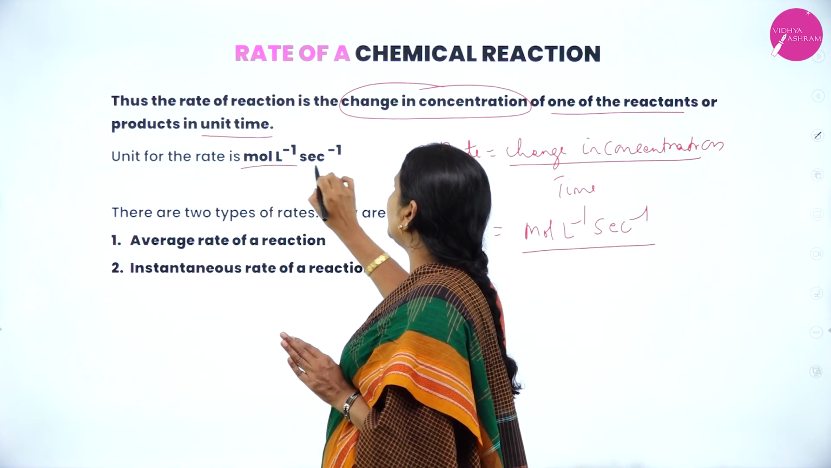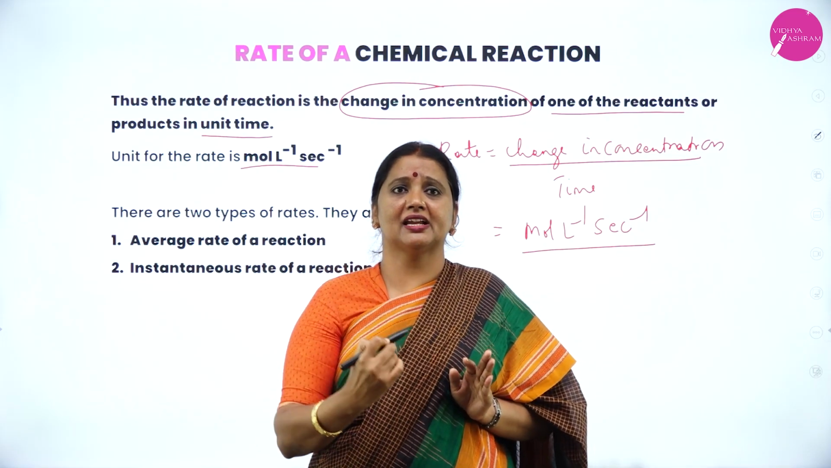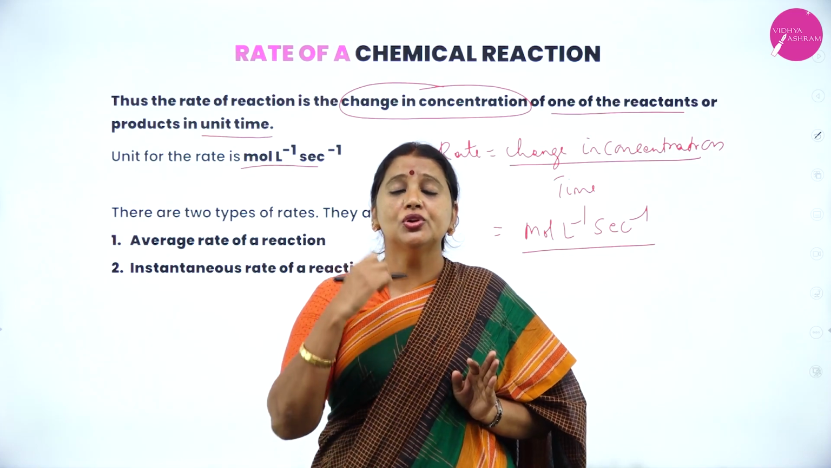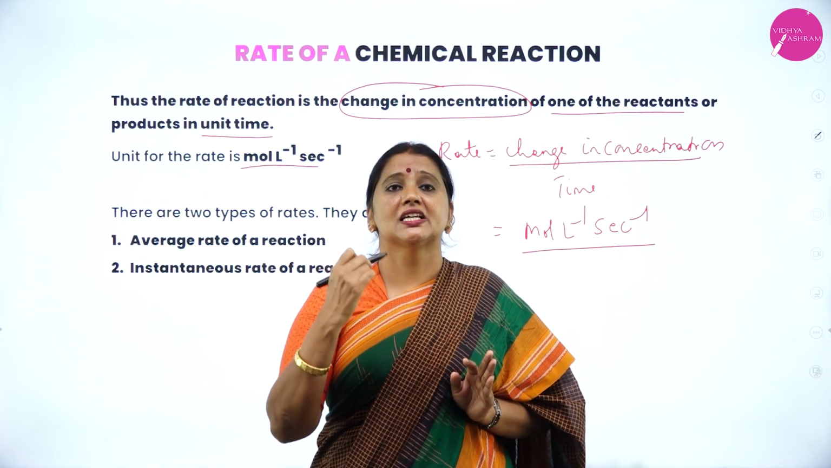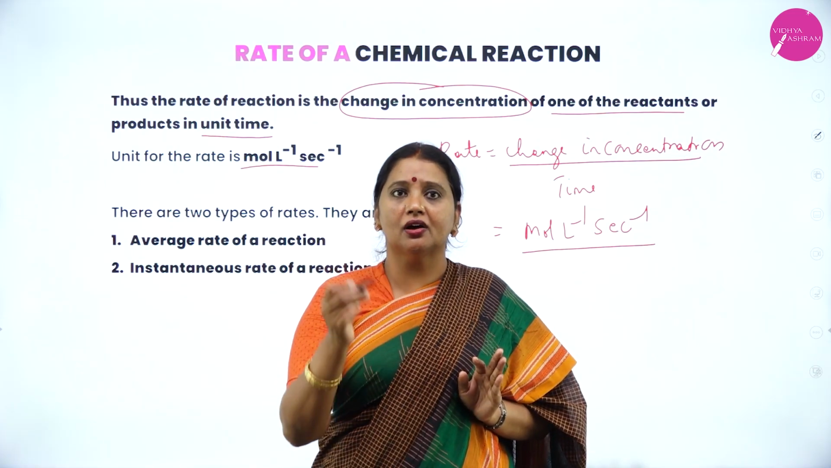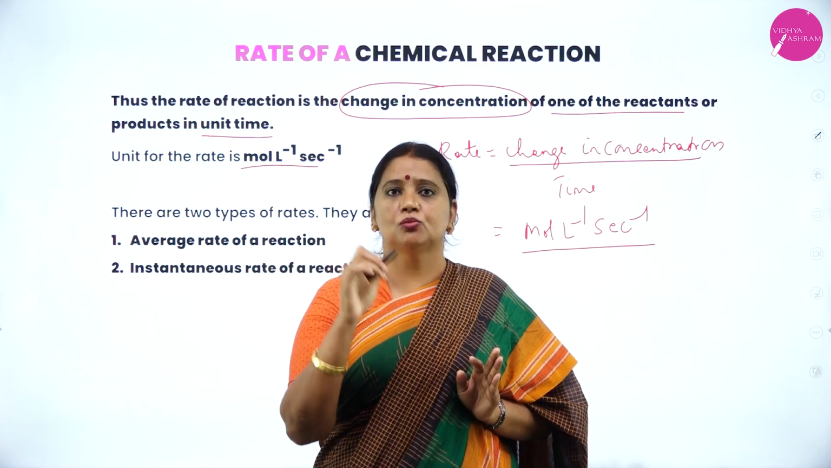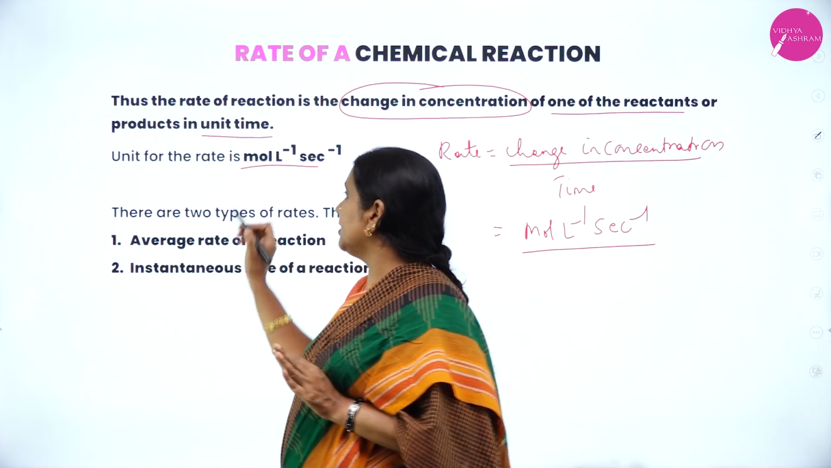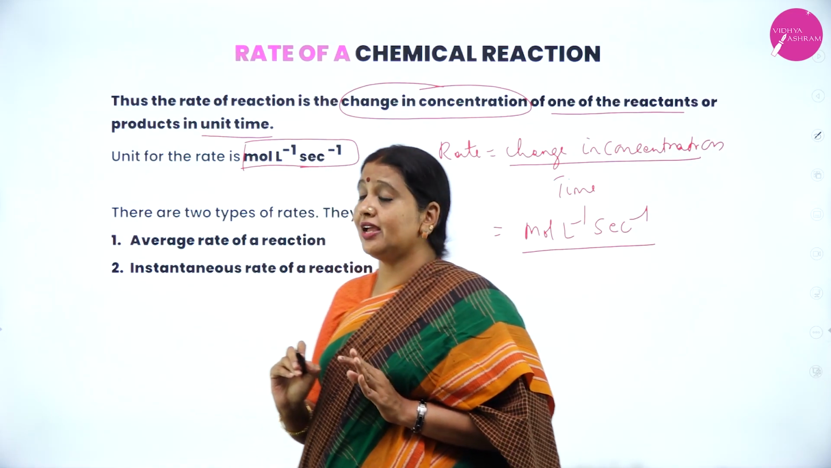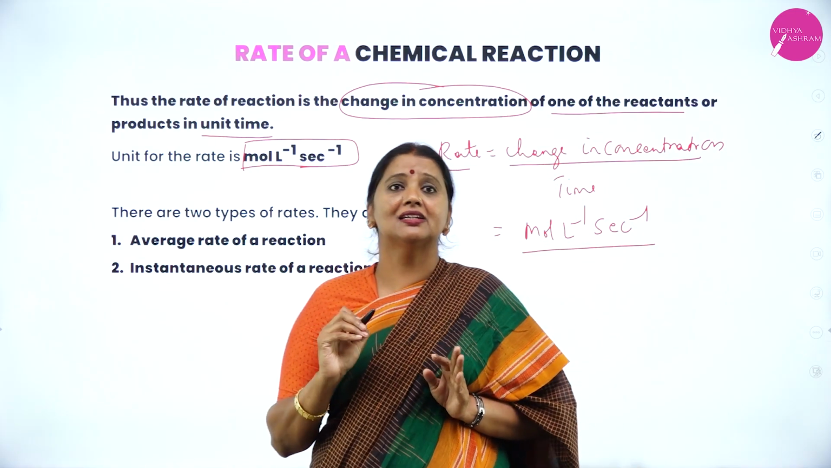The unit of concentration is mole per liter, time is second, so it will become per second. Therefore, the unit for velocity of a chemical reaction is mole per liter per second. But in physics, what is the unit of velocity of light? That is meter per second. But the unit of rate of reaction is mole per liter per second. So what's the formula for rate? Change in concentration divided by time.